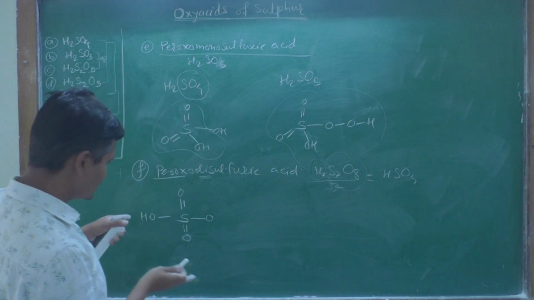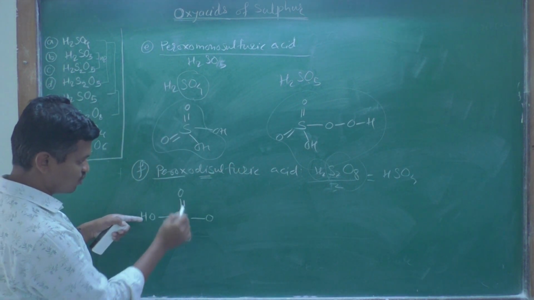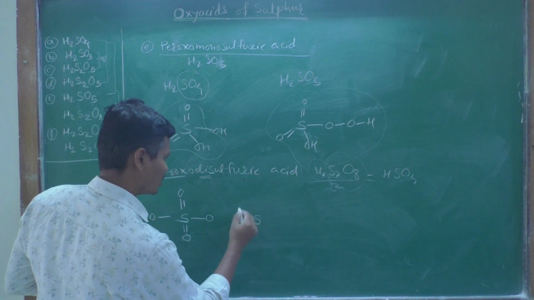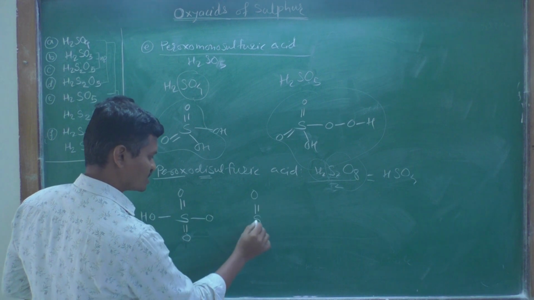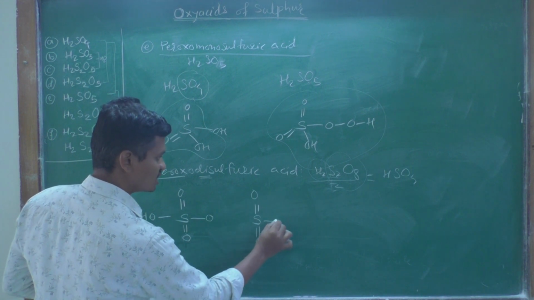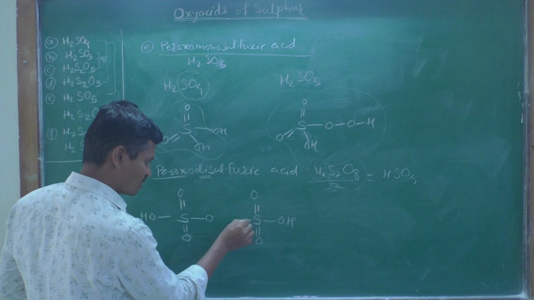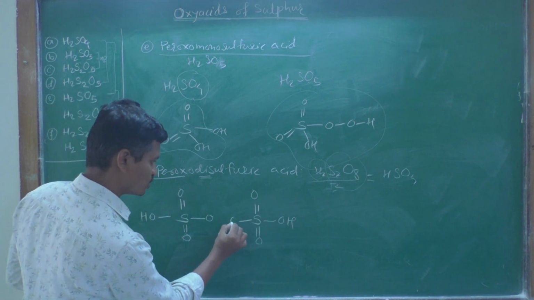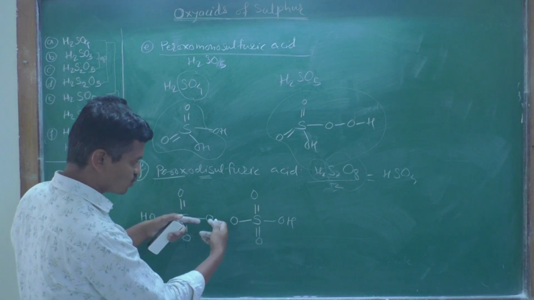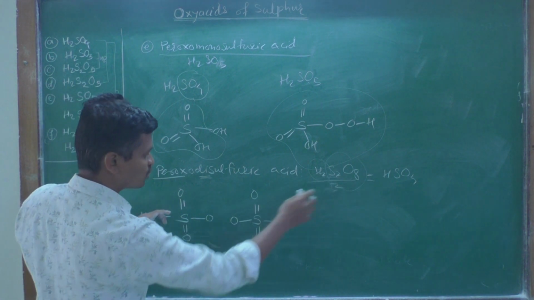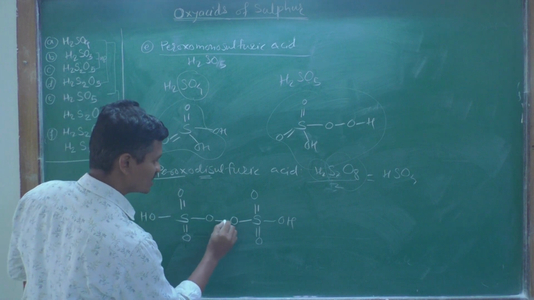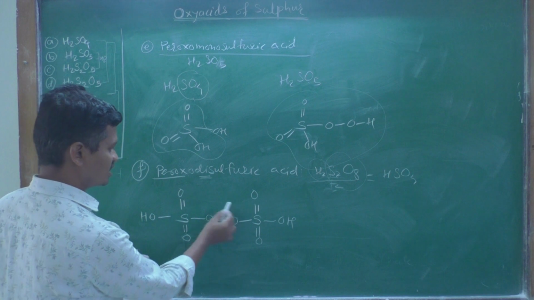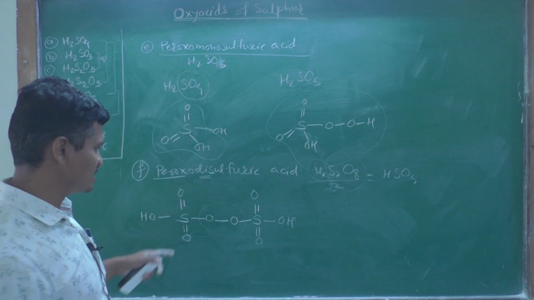Again draw the similar HSO4 unit from the right-hand side: a single sulfur, double bonded oxygen, a hydroxy group, and 3 oxygen atoms. One oxygen atom remains, so draw it here and join these two HSO4 units by a single bond between the oxygen atoms. We know that this linkage is called the peroxy linkage.